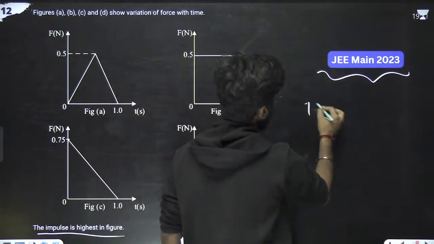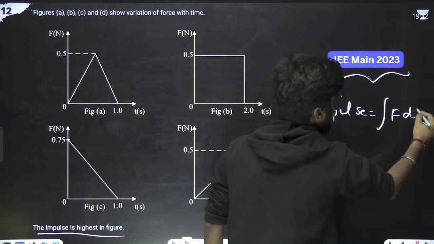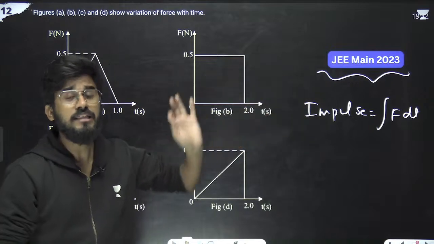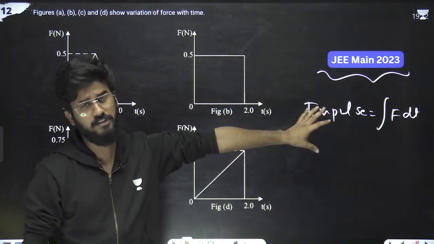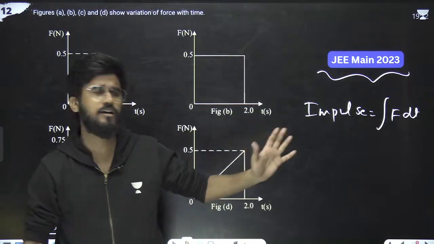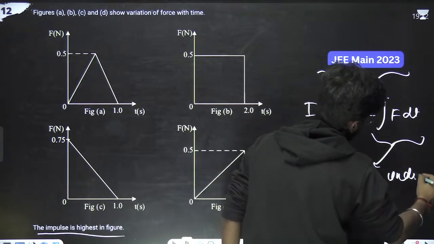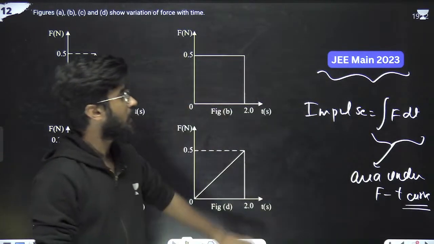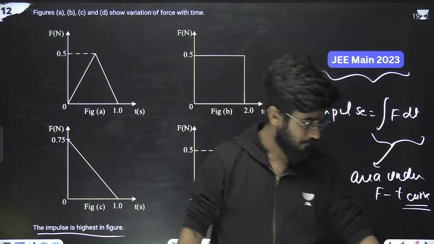Impulse is simply the integration of force with respect to time. It means it is simply giving the area under the F-T curve. If there is something related to integration, that means it is the area under that particular curve. So this is the area under the F-T curve. If the area under the F-T curve is larger, it means impulse is also larger. Yes or no?